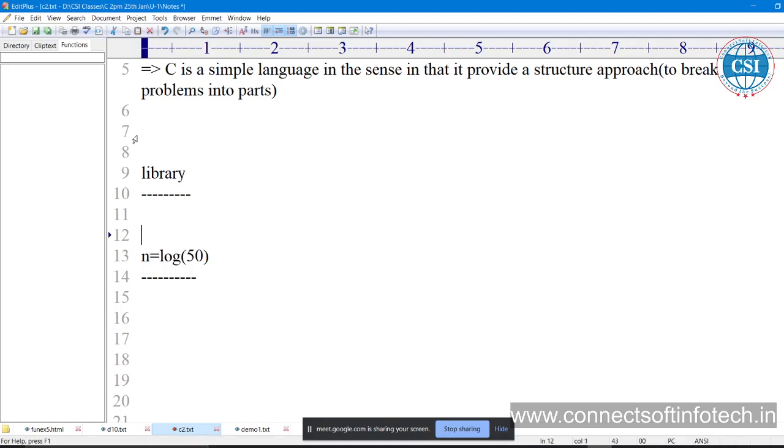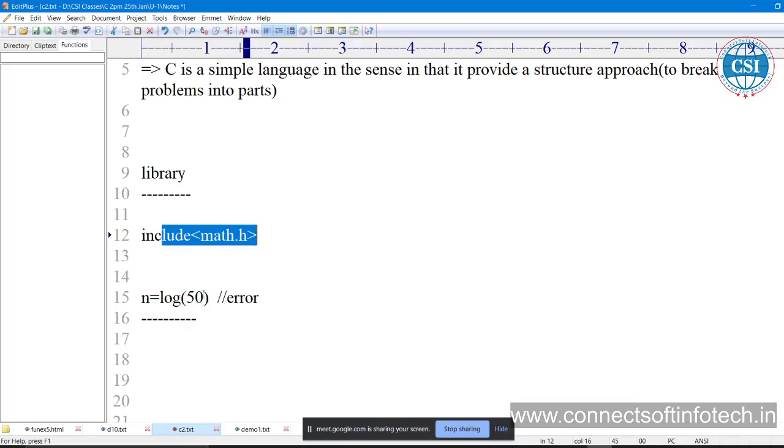To use this function, we have the library. This function is available in which library? The math.h library. If you do not include this library, you will get an error here. So you must include this library because this function is available in it.